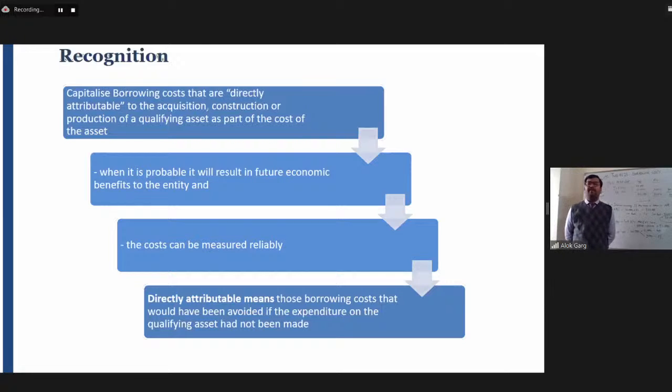For example, the company was constructing a factory. Okay. The company was constructing a factory or a machinery. The government has banned the output which came from that particular machinery. It means the future economic benefit from that machinery will not be there. So if the future economic benefit from that qualifying asset will not be there, such borrowing cost will not be required to be capitalized. Okay. So these are the two conditions which we have also read in terms of Ind AS 16 and Ind AS 38.